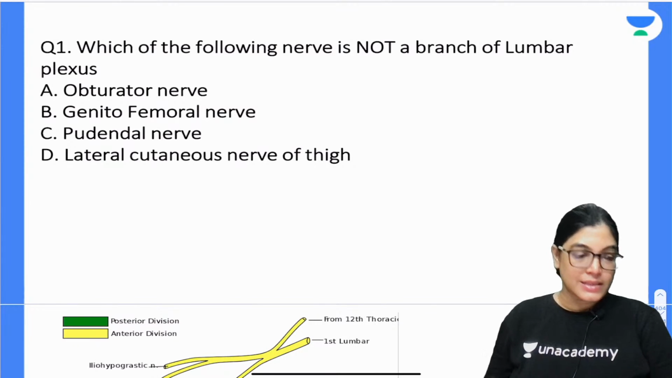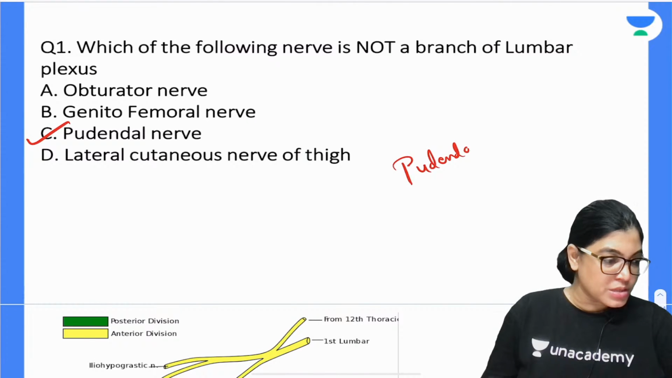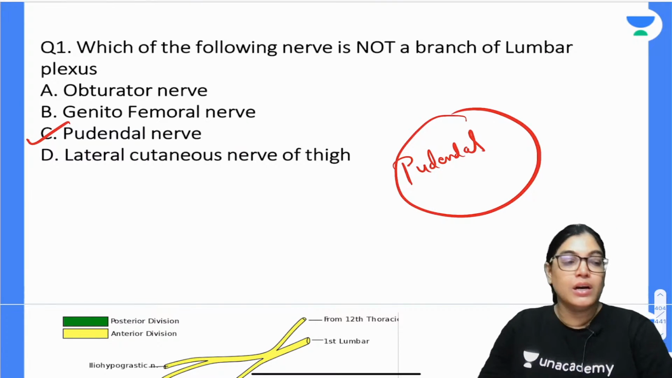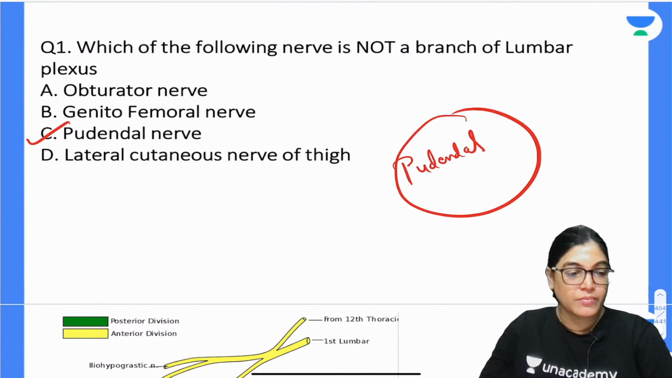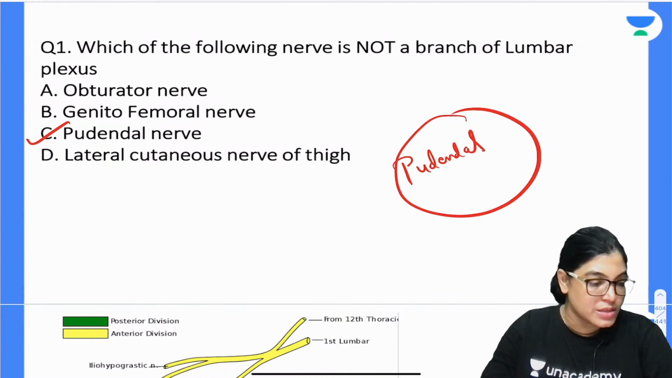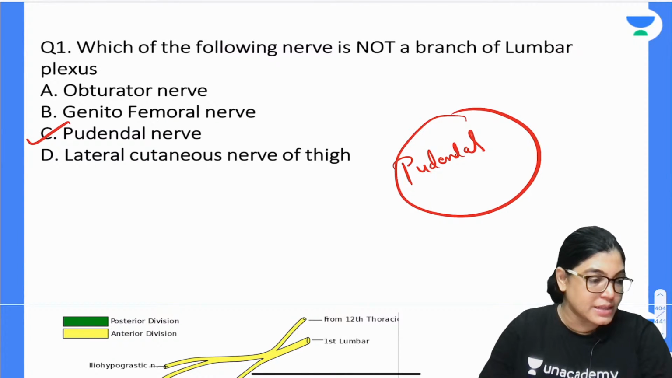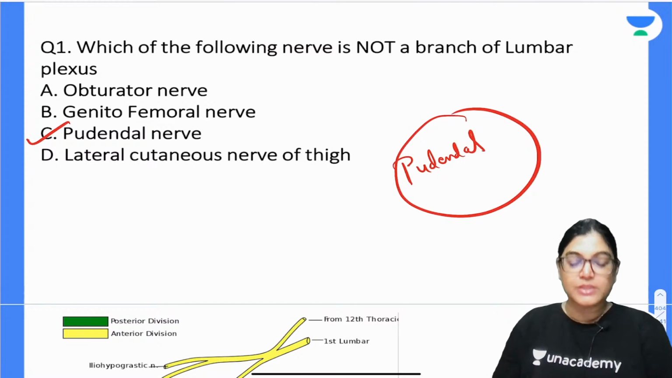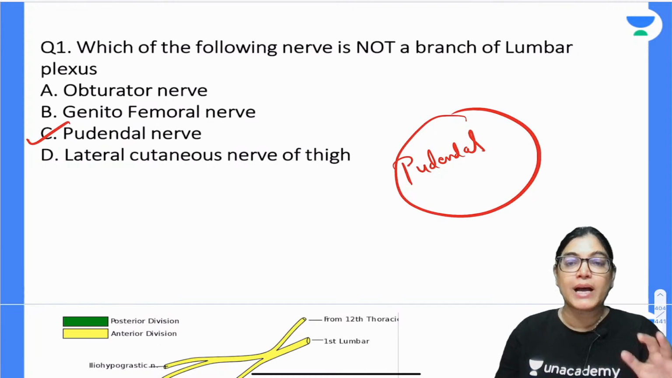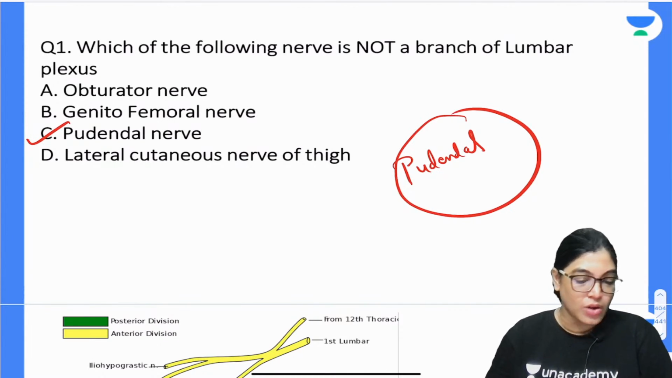Actually, the correct answer is C, pudendal nerve. It is a very important nerve which gives branches to the perineal region structures. Tani Pal has given the absolutely correct answer. Pudendal nerve supplies the perineal structures, and its root value is S2, S3 and S4, sacral. So it's not a branch of lumbar plexus.